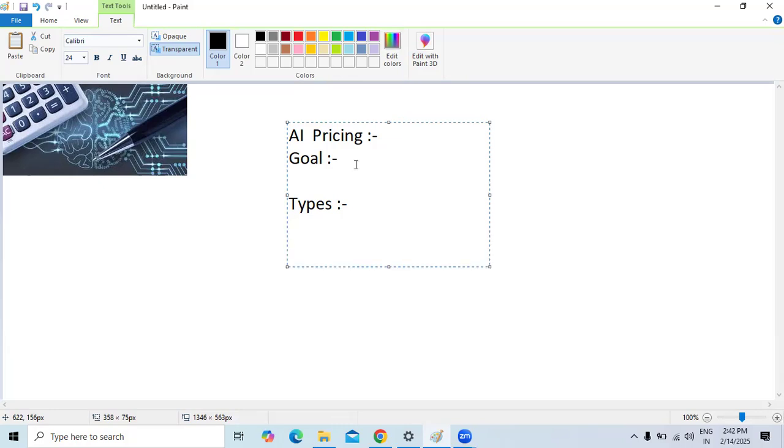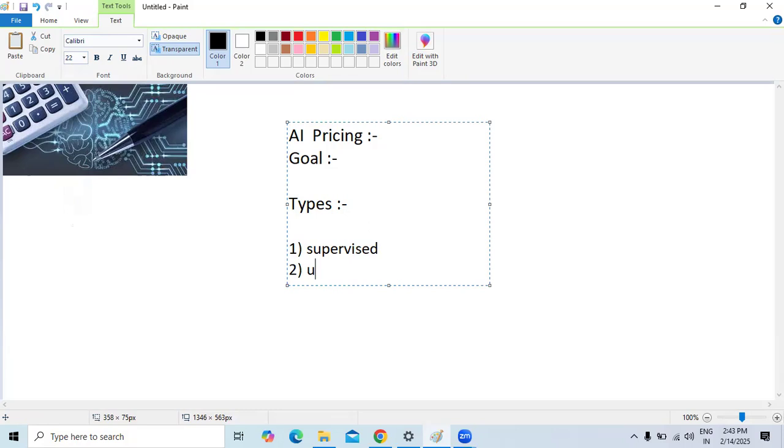The different types of AI algorithms we have. The first one is supervised learning, that is point number one.